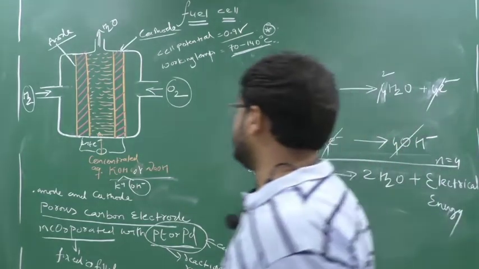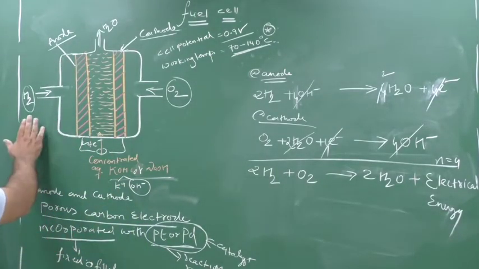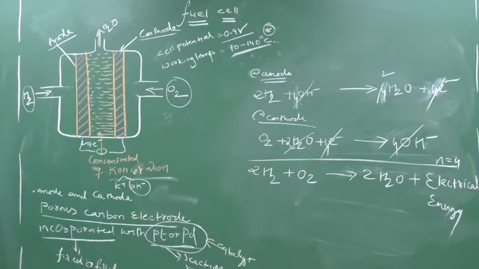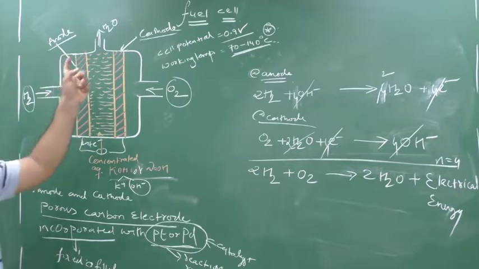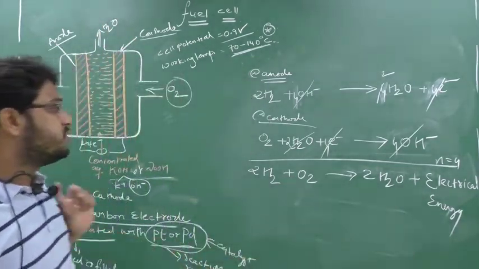What is the main advantage? The main advantage is here what? They work continuously, because you are using here hydrogen and you are using here oxygen. These both are gas. Okay, so gas is used continuously, and you can obtain the energy continuously, and also we can obtain the water which is used for drinking purpose. So this is the advantage.